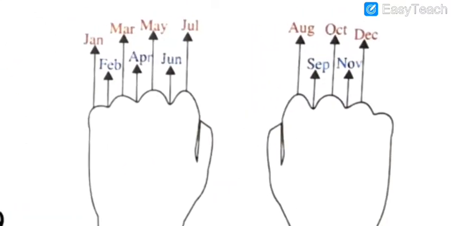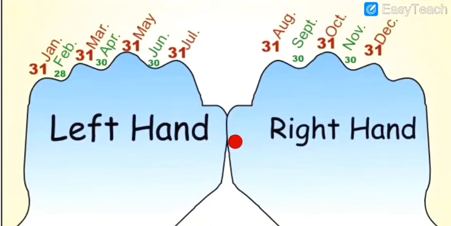See, here is the red part, a red month, it's a knuckle, and it shows 31 days in a month. Okay, dear students, these are both your hands, my dear students. First is this right hand and this left hand. Got my points, all of you? This is a right hand and this is a left hand.